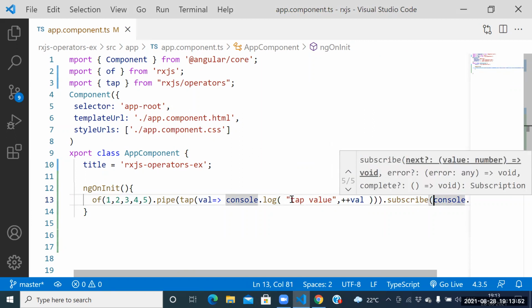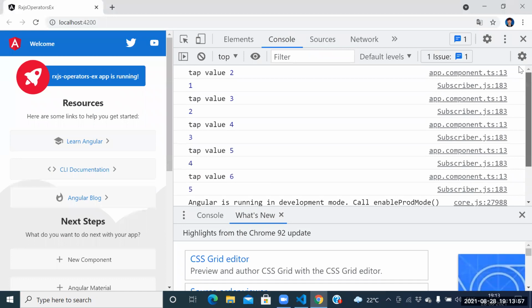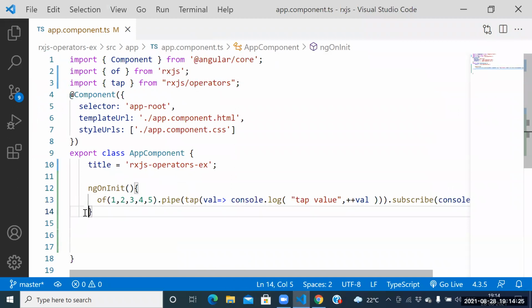One more thing, guys. See this one here. What is the tap of value? Can I tell the tap of value? 2, 3, 4, 5, 6. But what is the original value? 1, 2, 3, 4, 5. Are the tap of values affecting the original values? No. Then that function, what do you call? Tap. Don't call it a function here. Please call it an operator. Which operator? Tap operator.